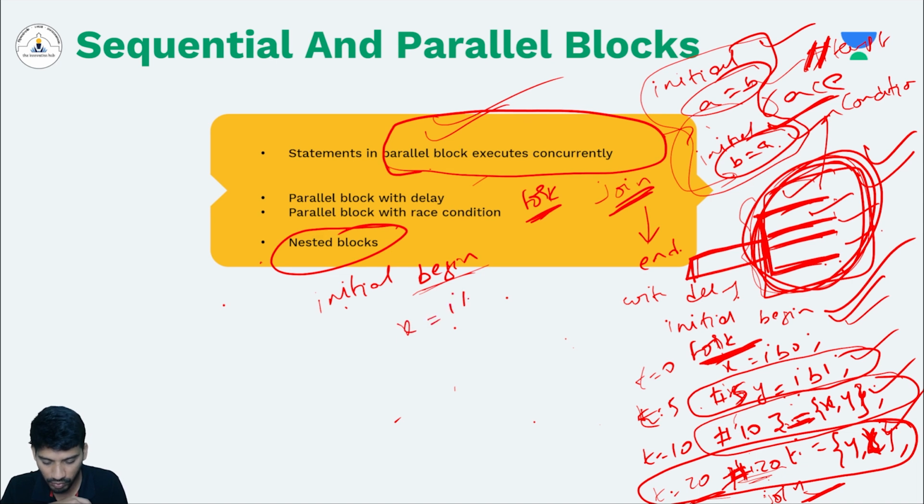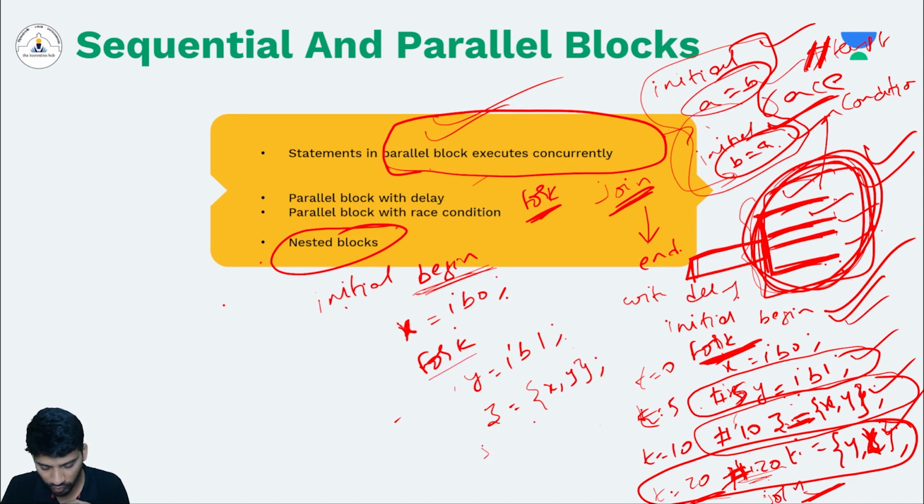Begin, x is equal to 1'b0. Then I can write fork. I am using both begin and fork. In the fork I can write y is equal to 1'b1 and, let's say, z is equal to x, y, and then I can end the fork with join, and then again I can write my remaining statement like t is equal to y, x, and end.